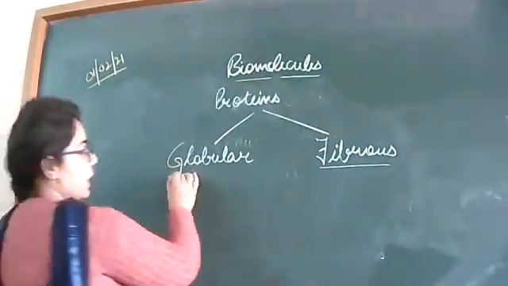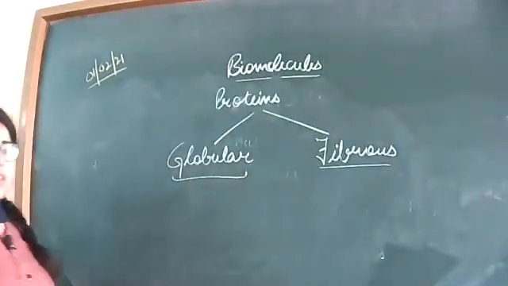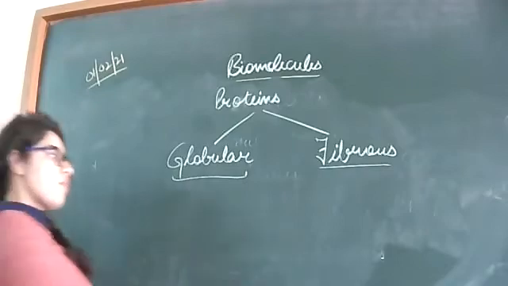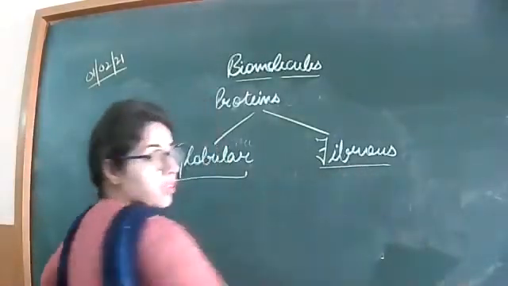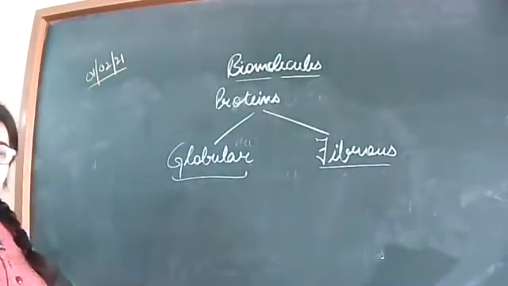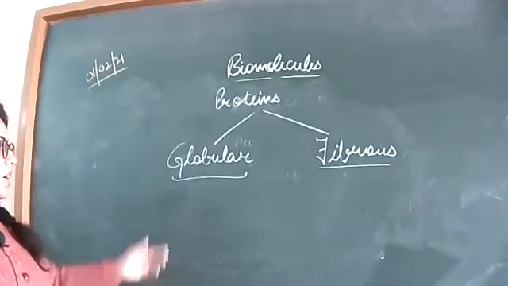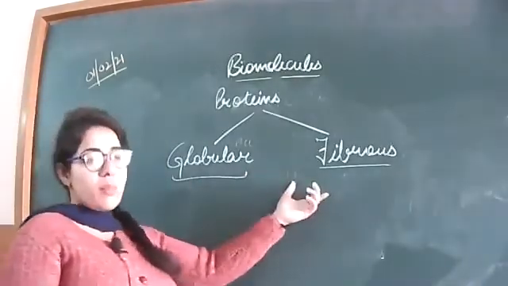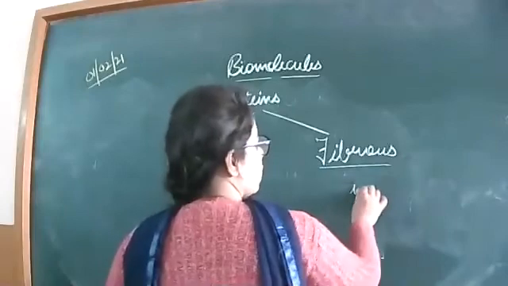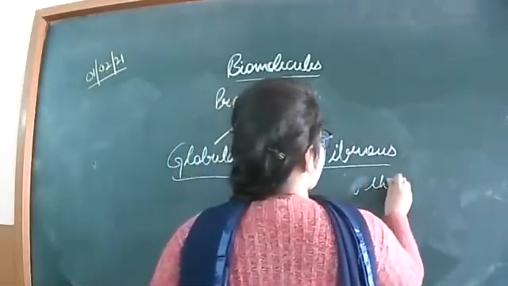Globular proteins mainly have 3D structure or the tertiary structures. Fibrous proteins mainly have thread-like structures. Globular proteins are soluble in water, fibrous proteins are insoluble in water and have thread-like structure.